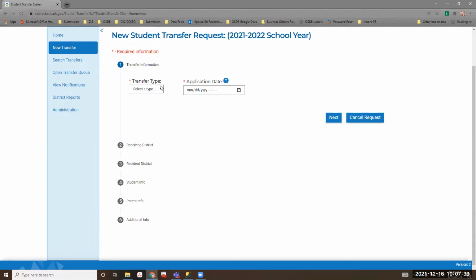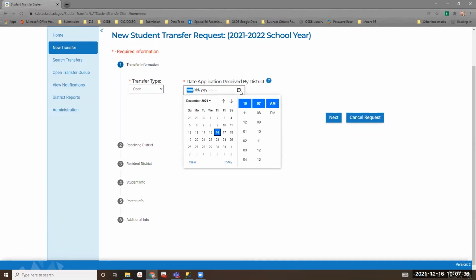And we can kind of walk through this, but you open transfer, you can pick a date that you received. You have to pick the date and the time that you received it, not the date and time you're entering it. That is very important because of the first come first serve rule and statute. It would be highly important to stamp your forms or mark it in such a way that you know exactly what date and time you received that form from a parent, because that is the order that the student will be placed into the queue as you go through processing these applications.